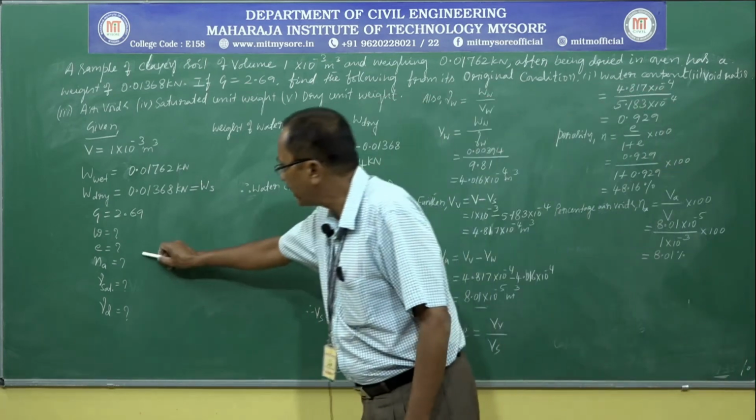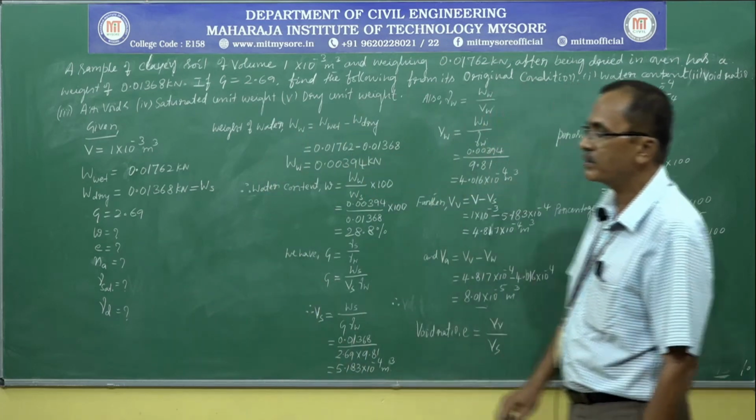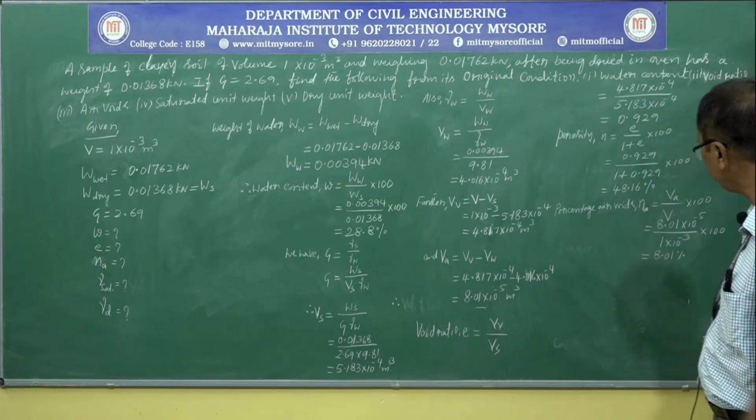So after calculating air content, next it is asked to calculate the saturated unit weight and dry unit weight.